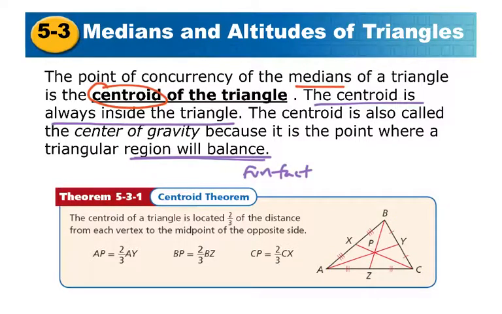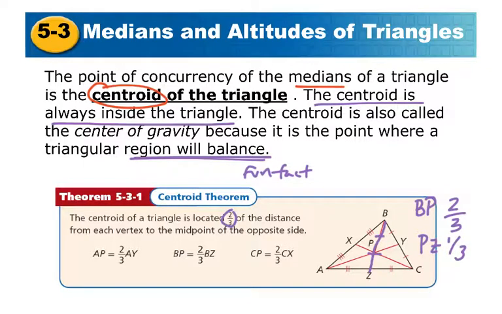So this is where it gets a little interesting. The perk of having a centroid is that it's 2/3 of the distance from each vertex. It's kind of weird to think about, but the idea is that if you took this line and broke it up into 3 equal parts, 2 of them would be from B to P, but from P to Z would be 1/3.